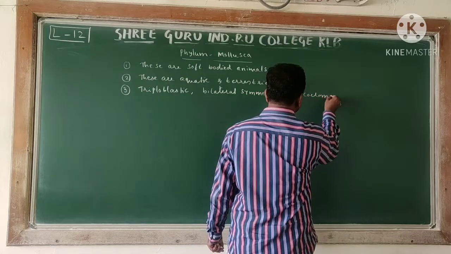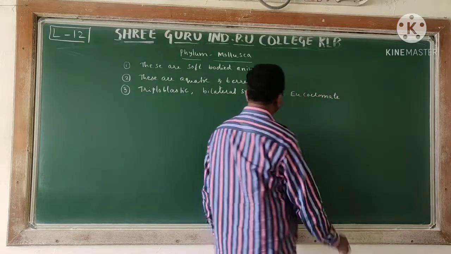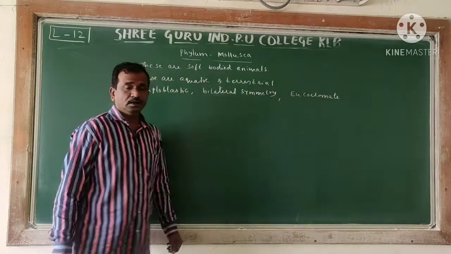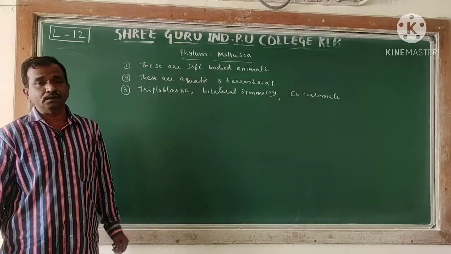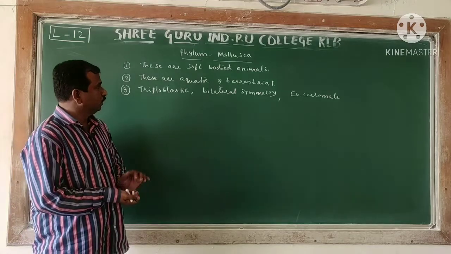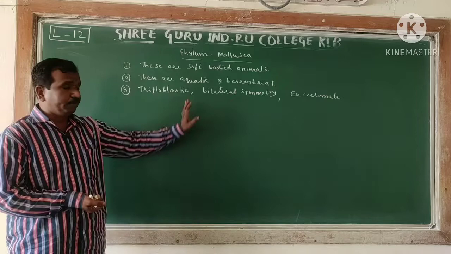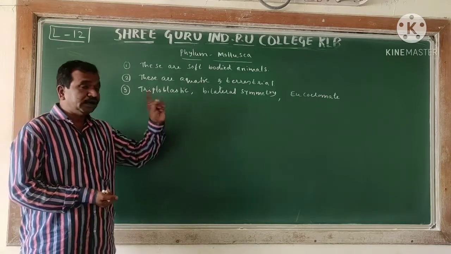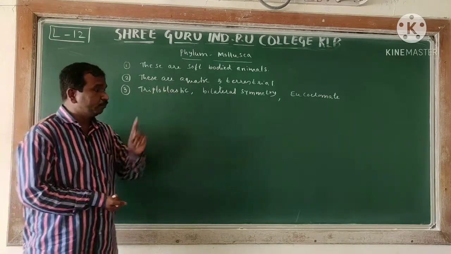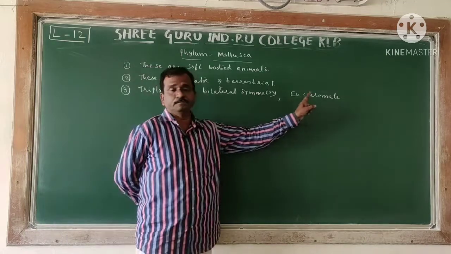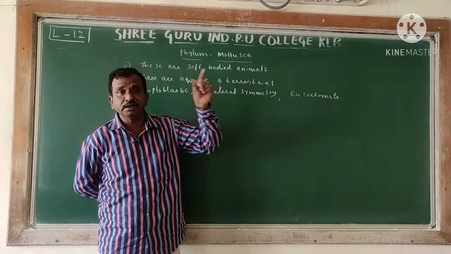An important character that we observe here is this. Triploblastic is there, right from the Platyhelminthes we are studying, and bilateral symmetry is also there, right from the Platyhelminthes we have studied, but here it has changed. In Platyhelminthes what was written was acoelomate.